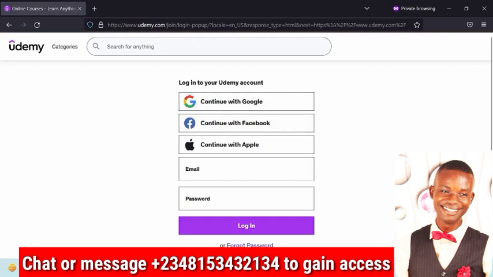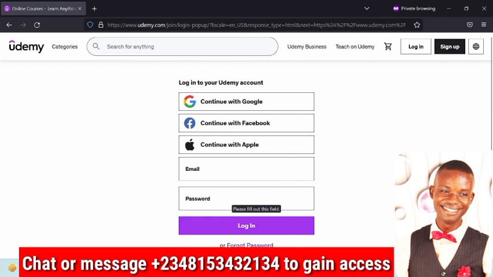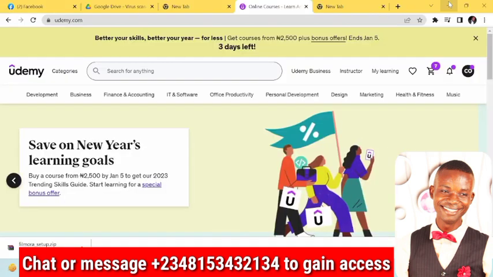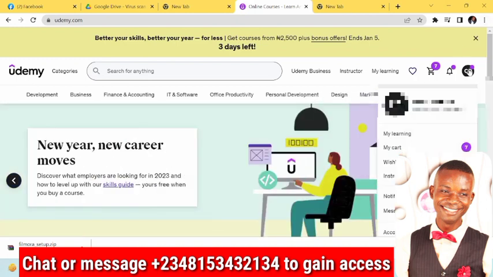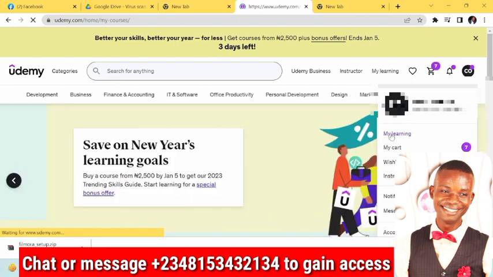You put in the email and you put in the password. Then you click on login. After that, when you log in, you go to your profile and click on My Learning.